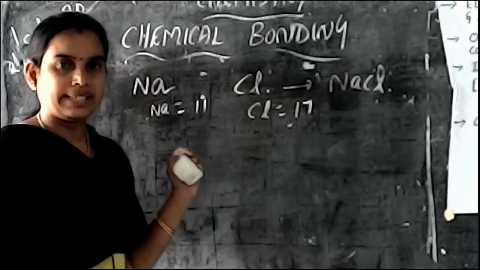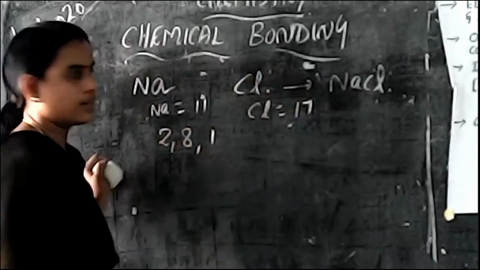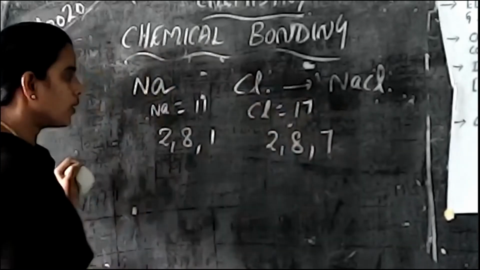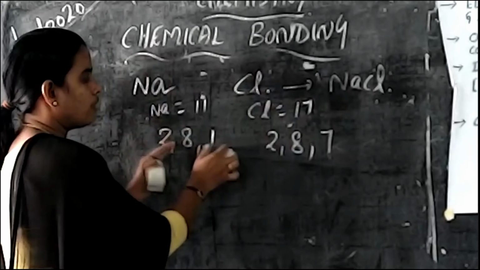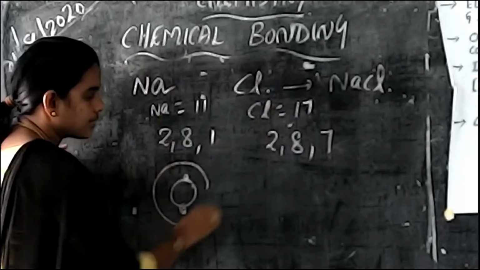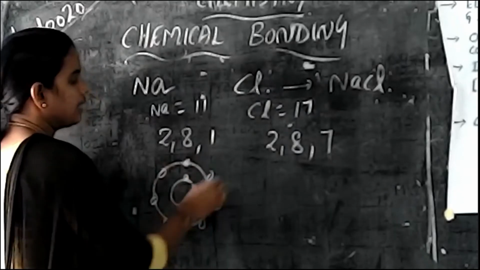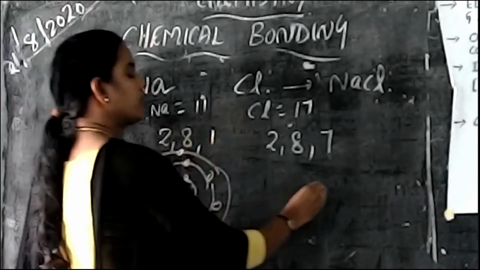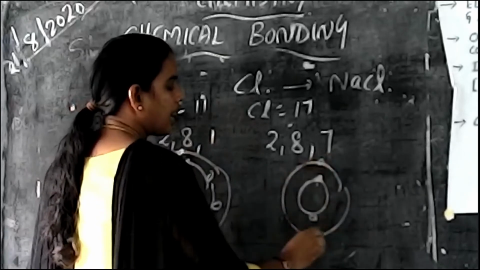How can you write the electronic configuration for 11? 2, 8, 1, isn't it? For chlorine, 2, 8, 7. Here we have to draw the Bohr's model for 2, 8, 1. The first shell consists of 2 electrons. The second shell consists of 8 electrons. The third shell consists of only 1 electron. What about chlorine? First shell, 2 electrons. Second shell, 8 electrons.